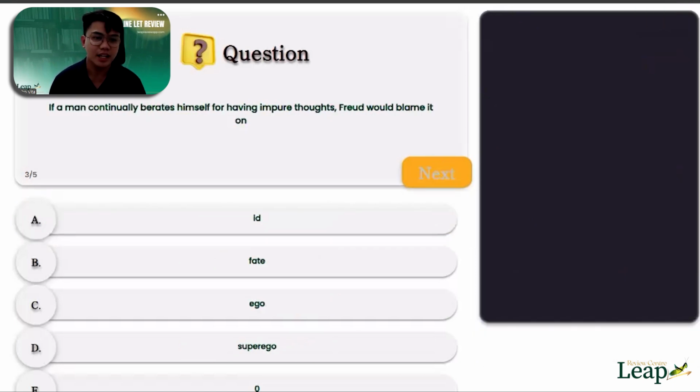If a man continually berates himself for having impure thoughts, Freud would blame it on A, id, B, fate, C, ego, or D, superego. Again, if a man berates himself for having impure thoughts, Freud would blame it on what? Is it id? Is it ego? Or is it fate? Or is it superego? So what's your answer?